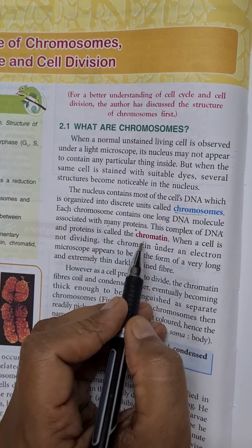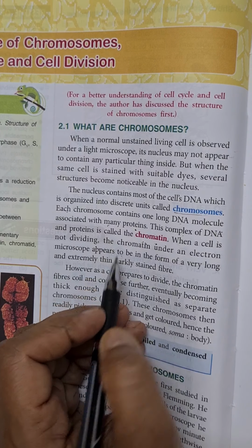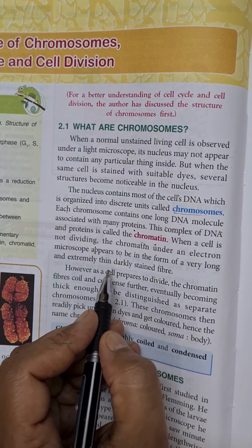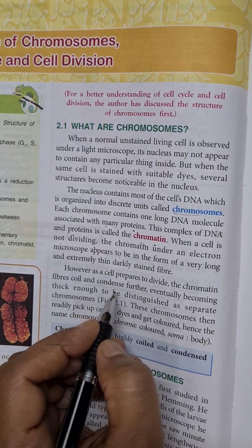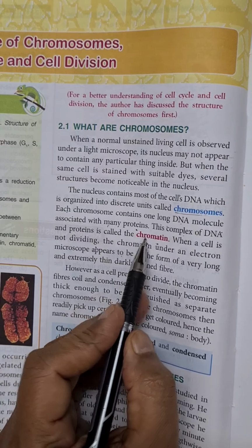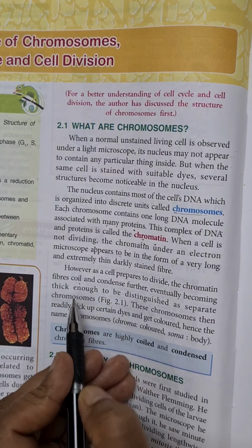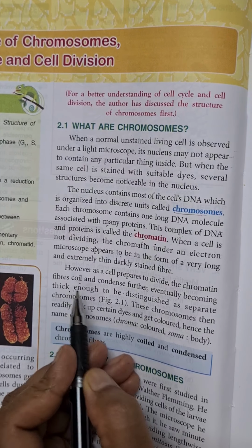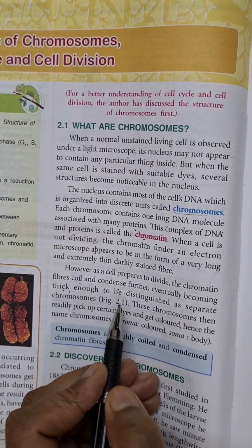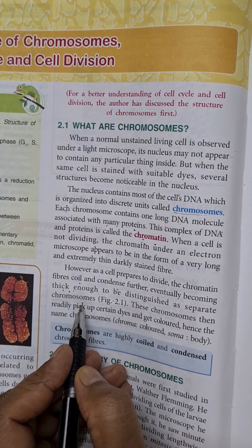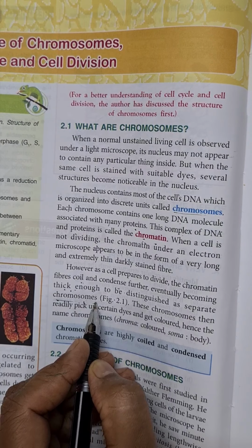And when the cell is not dividing, this chromatin appears in the form of thread-like structures inside the nucleus. And when the cell prepares to divide, during that preparation, these chromatin fibers coil and condense to become thick. At that time, they appear very clearly inside the nucleus of the cell, and at that time they are called chromosomes.